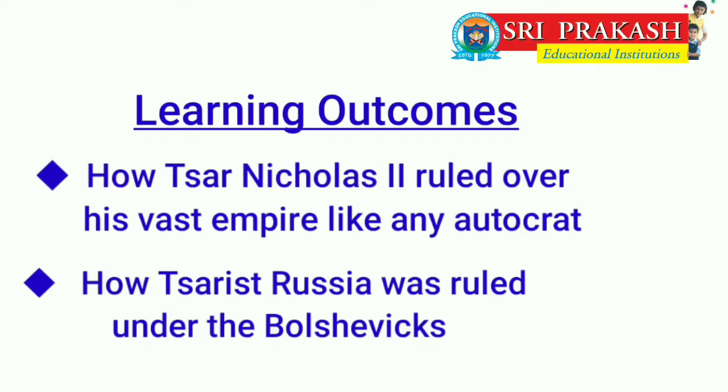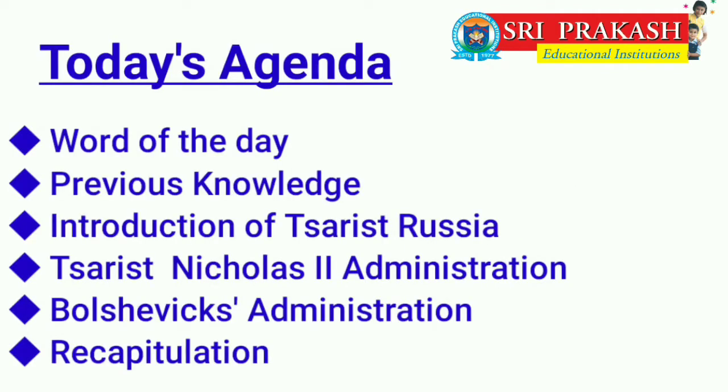Today's learning outcomes: students will come to know how Tsar Nicholas II ruled over his vast empire like any autocrat, and how Tsarist Russia was ruled under the Bolsheviks by the end of the class. Today's agenda: word of the day, previous knowledge, introduction of Tsarist Russia, Tsar Nicholas II administration, Bolsheviks administration, recapitulation.